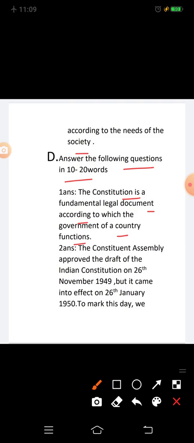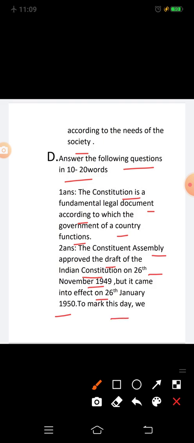Question 2: why do we celebrate Republic Day? The answer is the Constituent Assembly approved the draft of the Indian Constitution on 26th November 1949, but it came into effect on 26th January 1950.